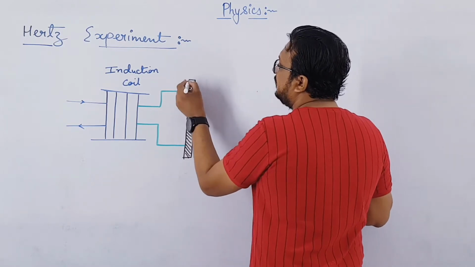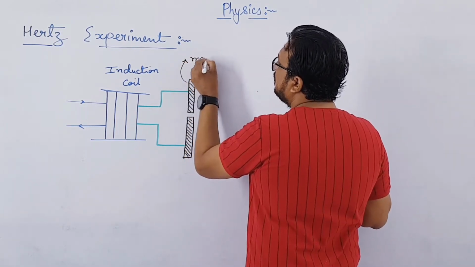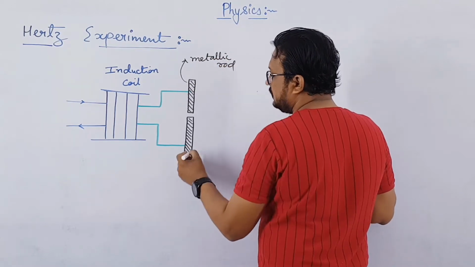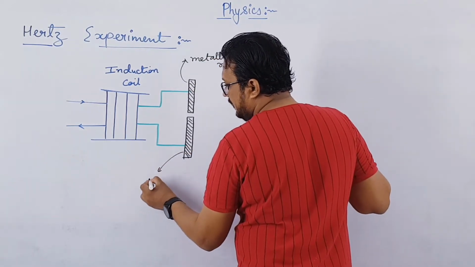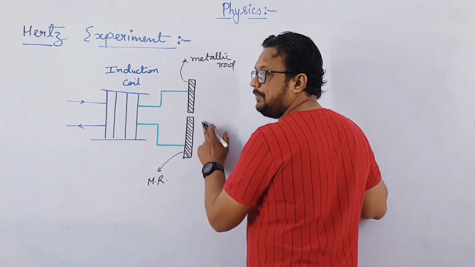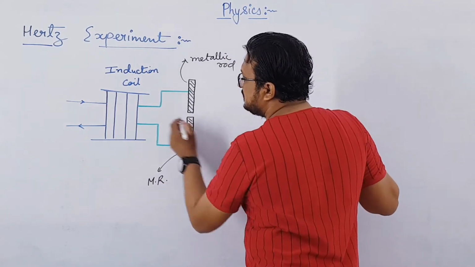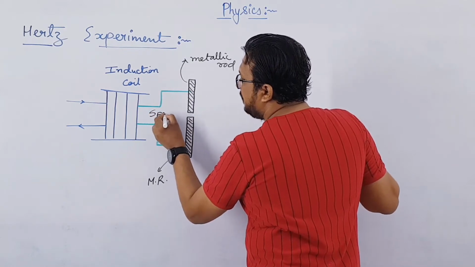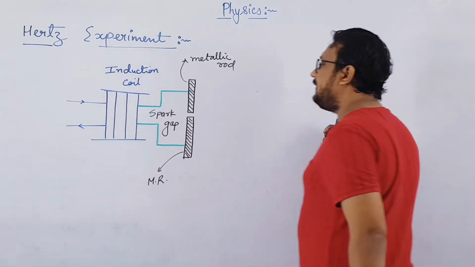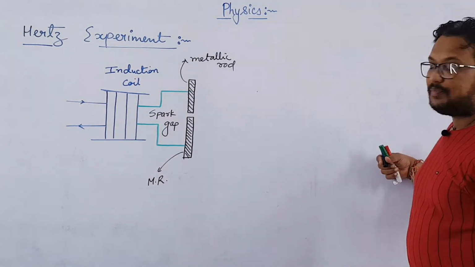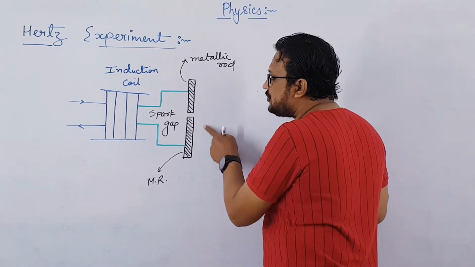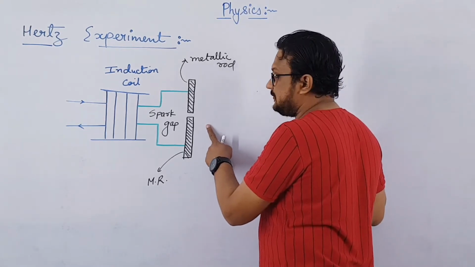These are metallic rods, with a small gap between them, and this gap was given the name spark gap. So with the help of this induction coil, he can generate a large potential difference between these two rods.